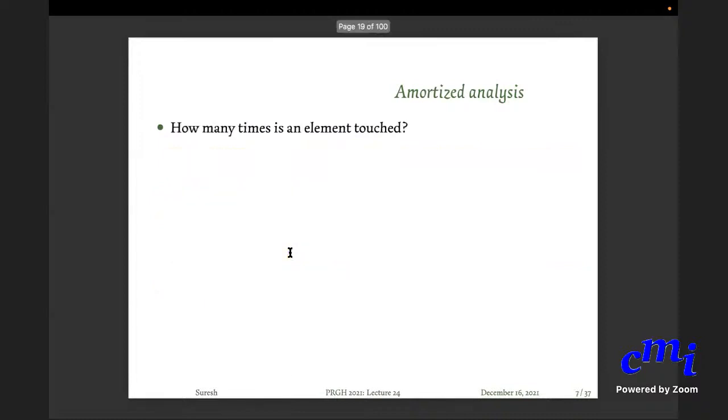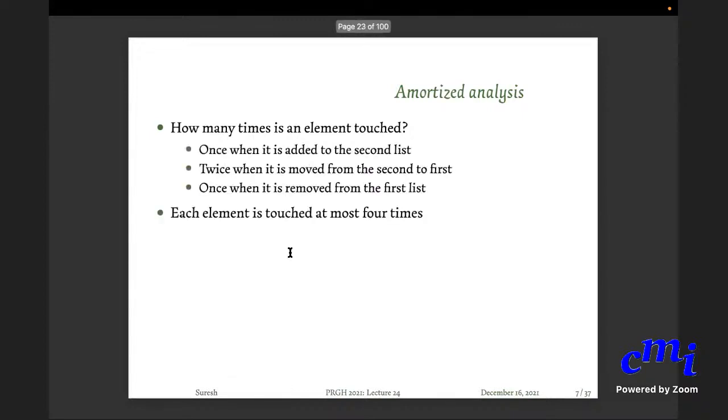Another way to look at it is to look at how many times each element is touched. It is touched once when you NQ. It is touched once when you move. It is touched twice, let us say, when you remove it from the rear part of the list and put it in the front part of the list. And then it is touched once when you DQ. So at most each element is touched 4 times.